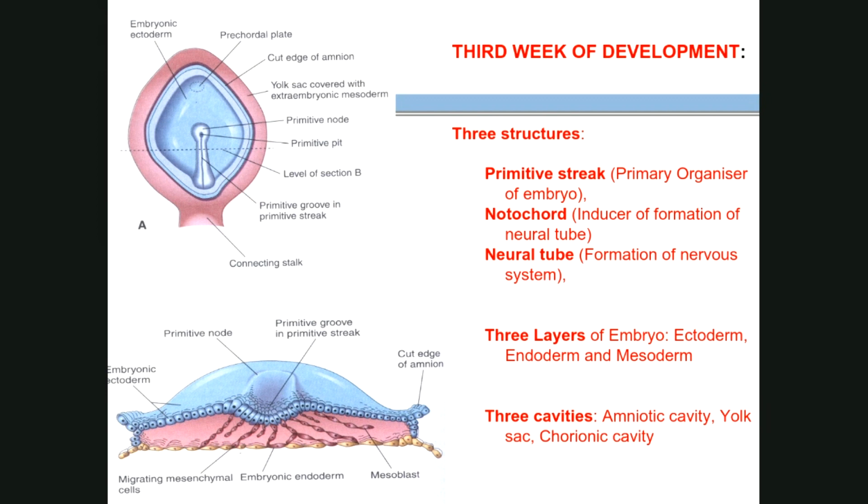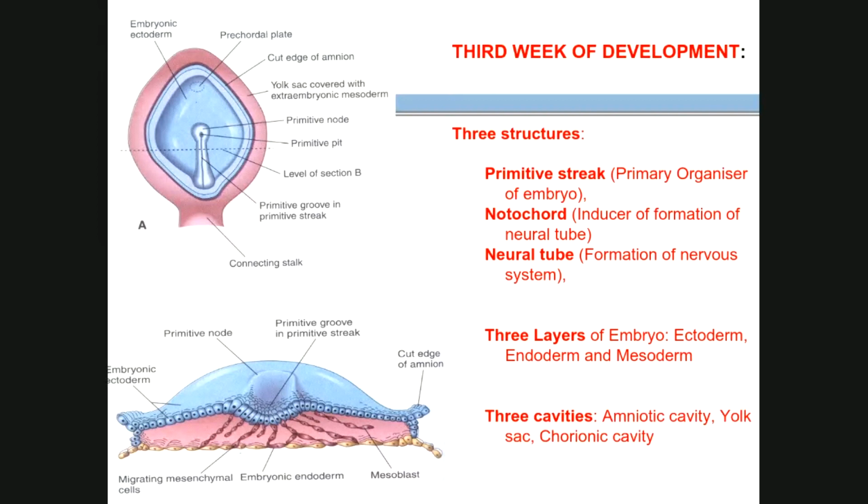As you can see in this slide, the primitive streak is known as the primary organizer of the embryo. What is meant by primary organizer of the embryo is, if the primitive streak does not develop, then further development does not happen. That means if the primitive streak is absent, further development will not happen and the embryo will be aborted. It will be removed. No development. So that's why the primitive streak is known as the primary organizer of the embryo.